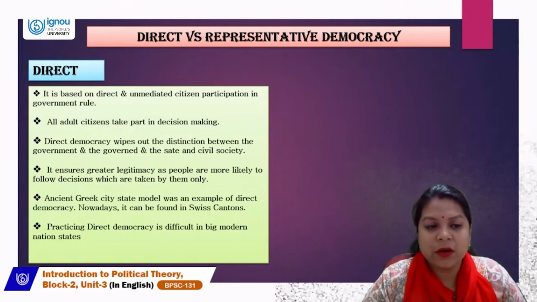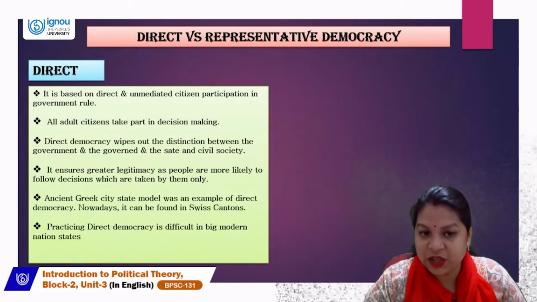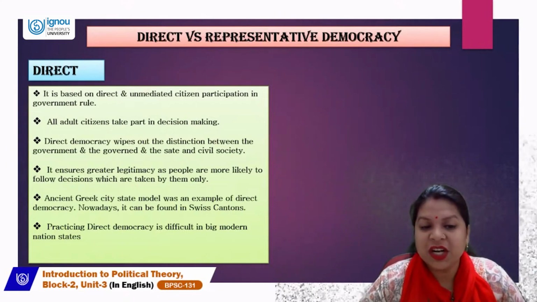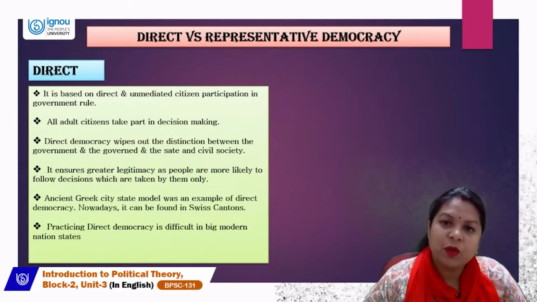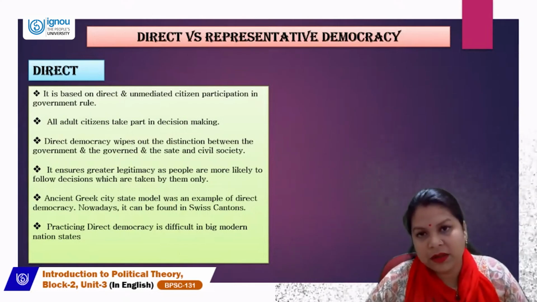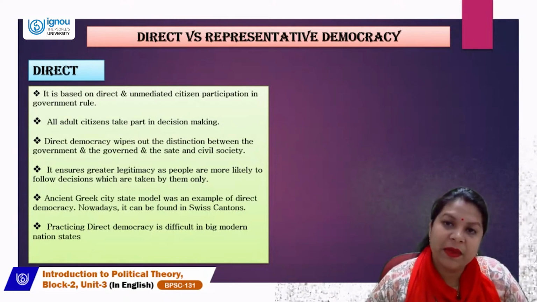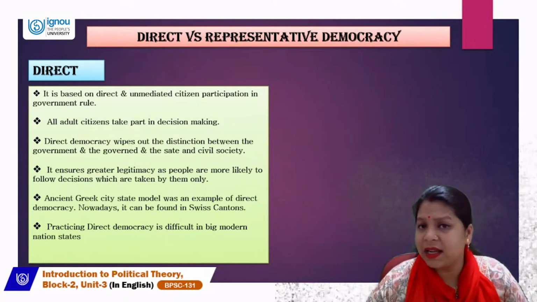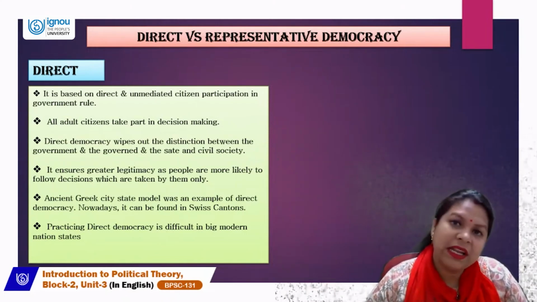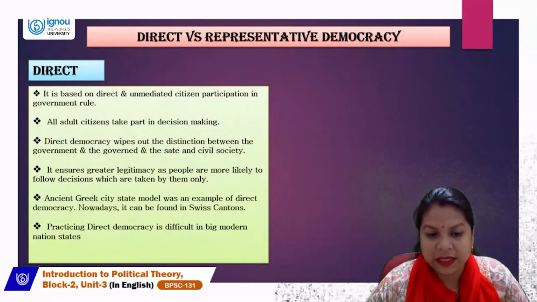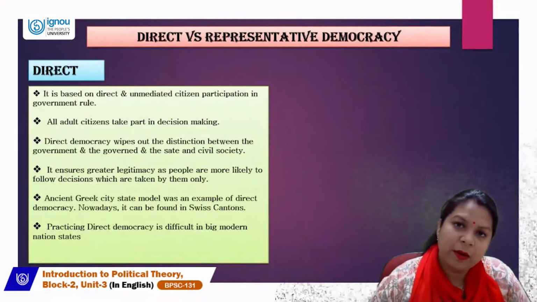Also, direct democracy ensures greater legitimacy as people are more likely to follow decisions which are taken by them only. Because democracy is the rule by the people, the decisions are accepted by people because they are taken by them only. The ancient Greek city-state model was an example of direct democracy, as we have learned about Athens.